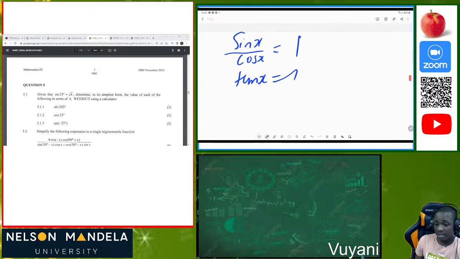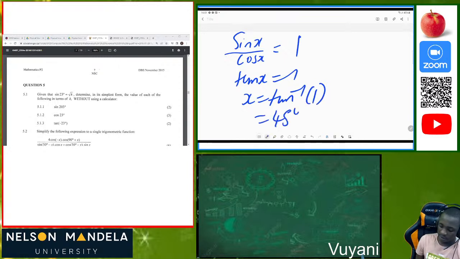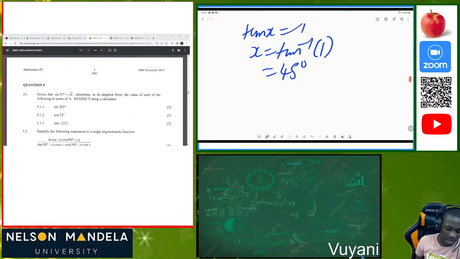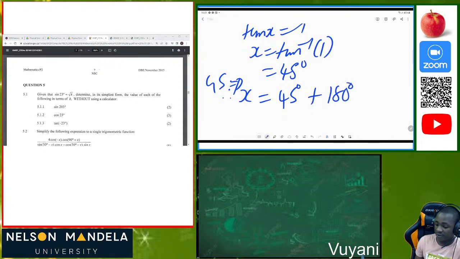I'm going to talk about identities right now. Then you end up having x is equal to tan inverse of 1, which is 45 degrees, because tan inverse of 1 is 45 degrees. Therefore the general solution will be x is equal to 45 degrees, which is the calculated angle, plus 180 degrees, which is the period of the tan graph, times k, where k is an element of the integers. So that's that, and we are done.